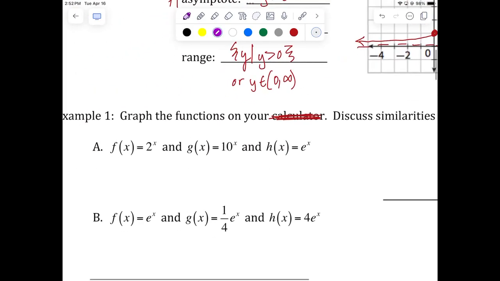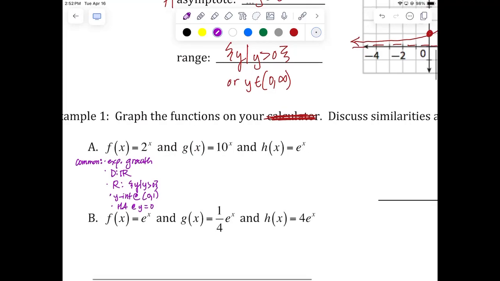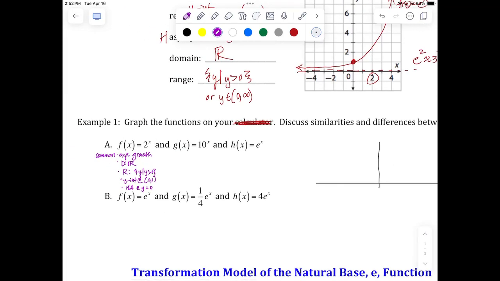Guess what all three of these functions have in common? They're all exponential growth. Okay, 2 to the x, 10 to the x, and e to the x, which means they all have domains of all real numbers, which means they all have ranges of everything greater than 0. They all have y-intercepts, which are reference points at 0, 1. And they all have horizontal asymptotes at y equals 0. They all have the exact same thing.